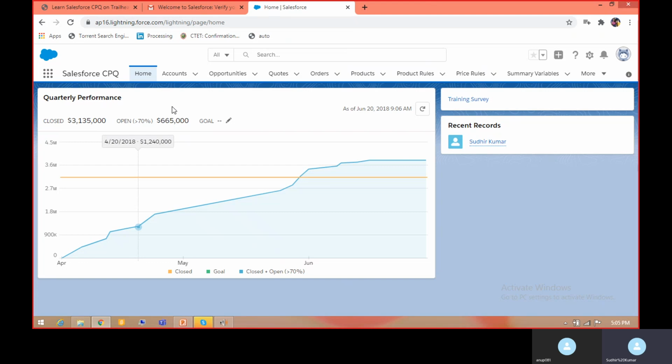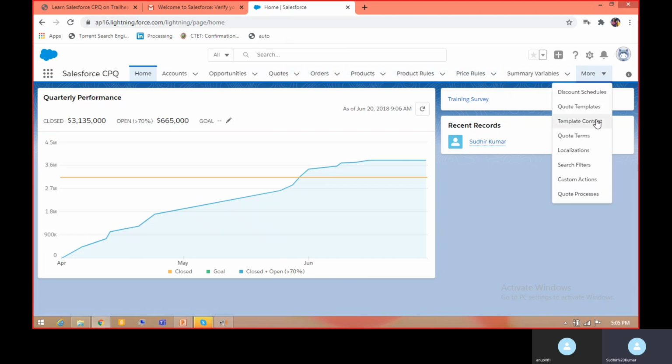Under this package you can see the different tabs: account, opportunities, quotes, order, product rules, price rule, summary variable, and furthermore quote templates, template content, quote term, localization. So all these tabs will be visible for you, and you can play around with all these tabs with the help of CPQ functionality. And if you go to setup,